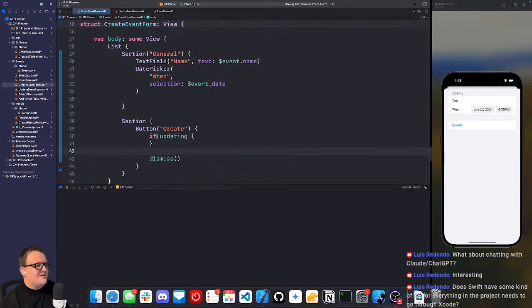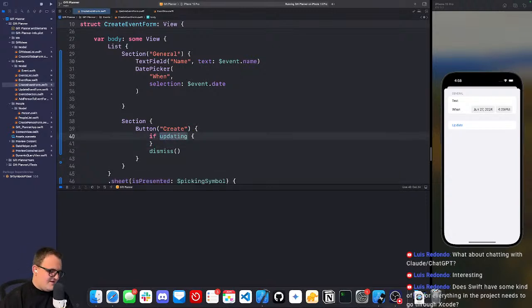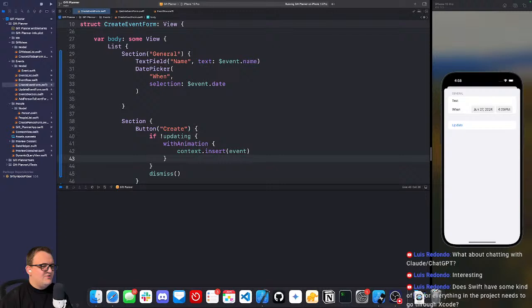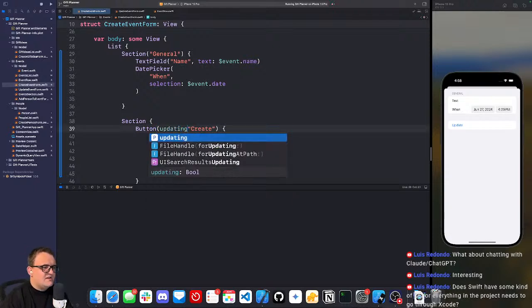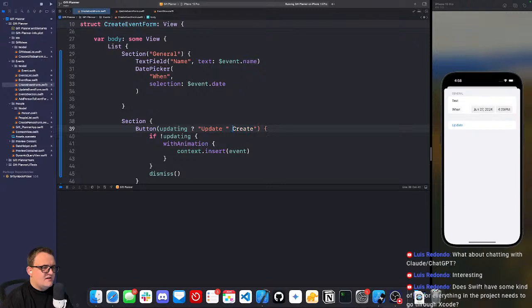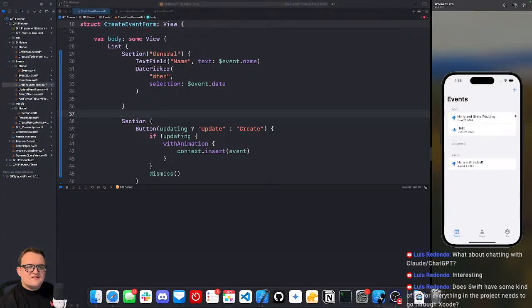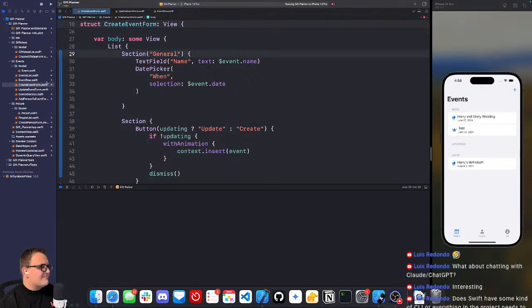And actually, for creating, we'll say if not updating, then we'll do our whole insert. Basically, if we're creating a new one, insert. And then here, this should be for updating, then update. Oh, what did you do? Otherwise, create. Is this reacting in real time to what I'm doing? Wait. This says update now. Is that just because I swiped on it weird? Yeah, never mind. I'm losing my mind. All right.